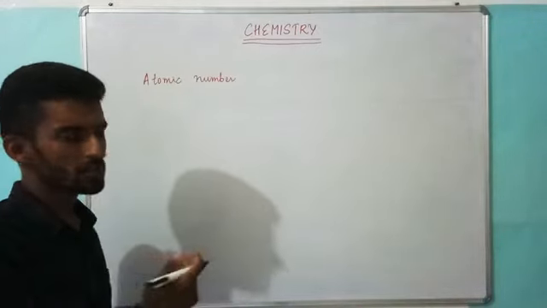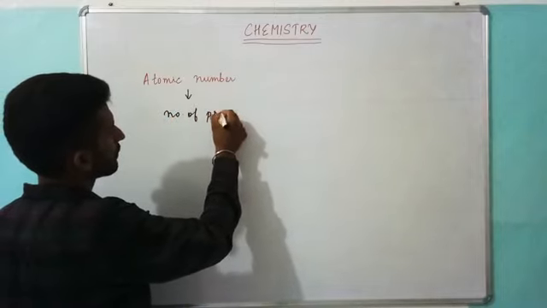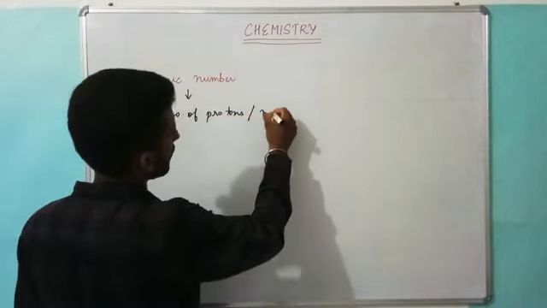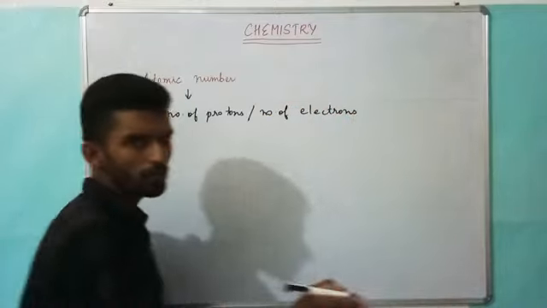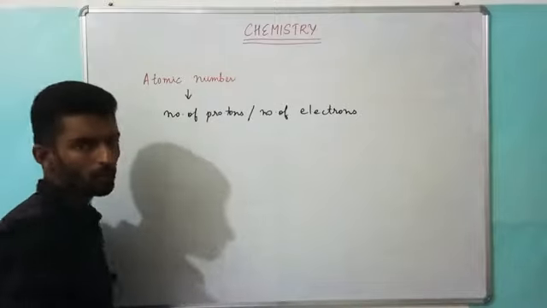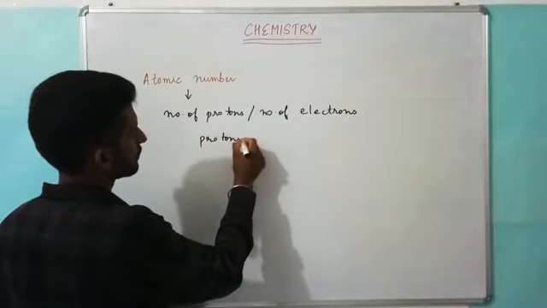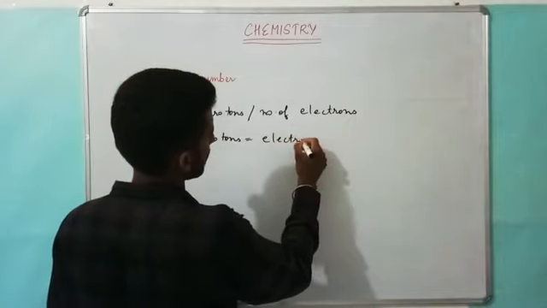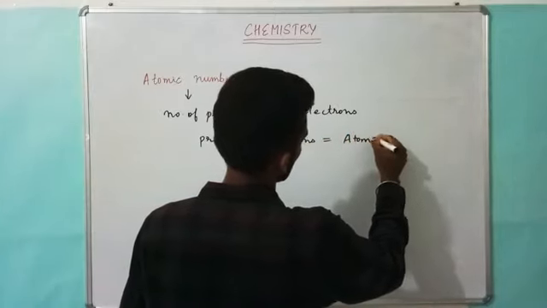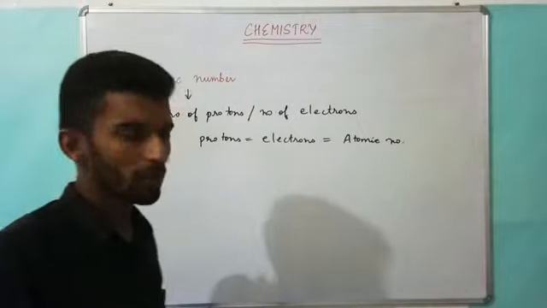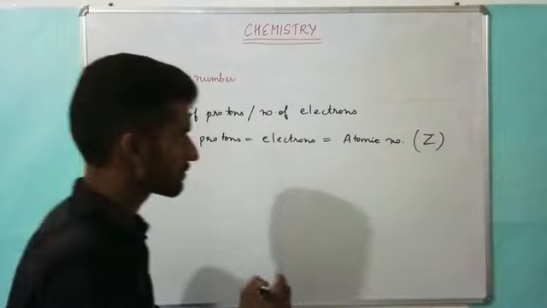Okay, now the next one is atomic number. What is atomic number? Atomic number is the number of protons or the number of electrons present inside any atom. Always remember, the protons and electron number inside any atom is always the same. Protons equal electrons. So the same is the atomic number. And generally atomic number is denoted by capital Z. Also keep this in mind.